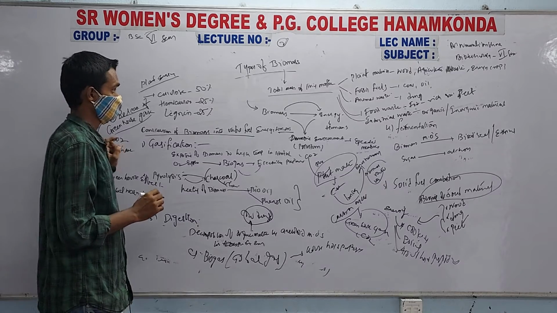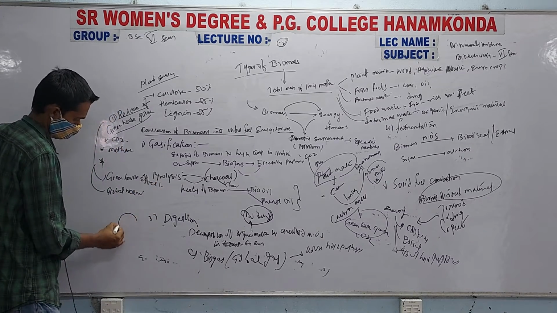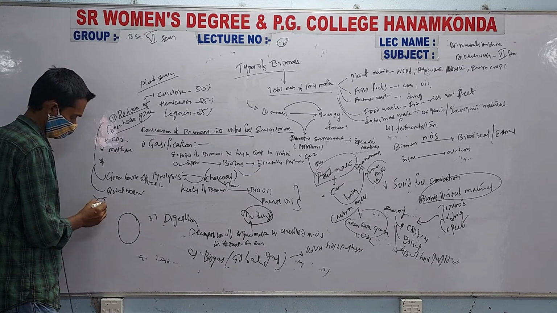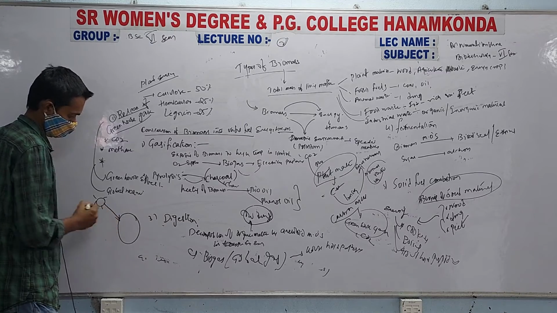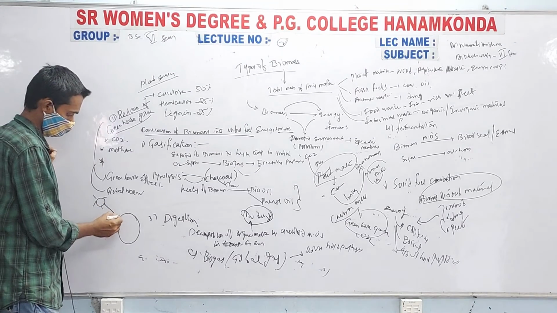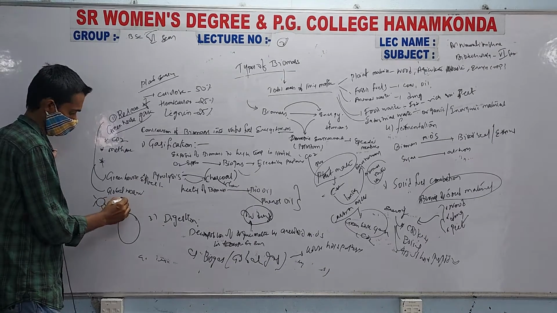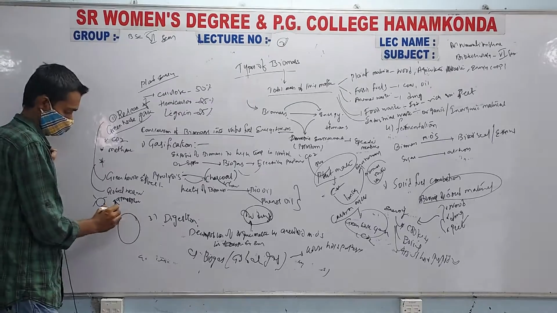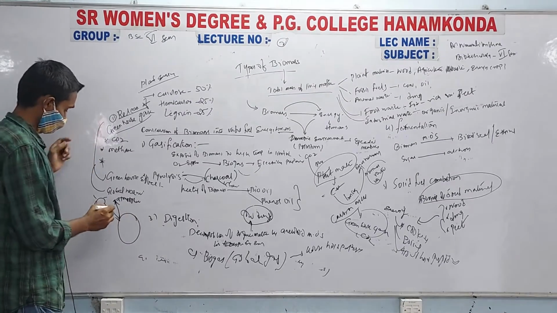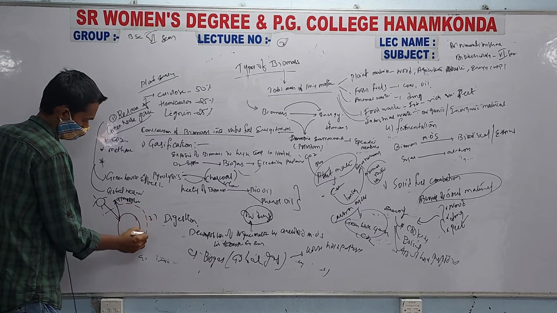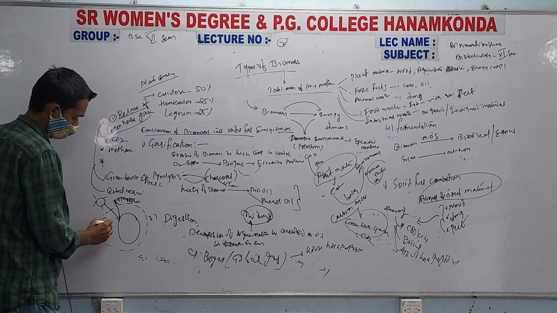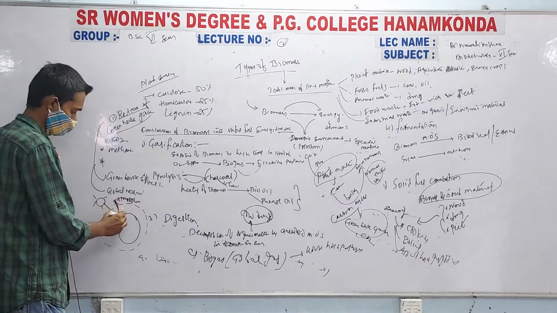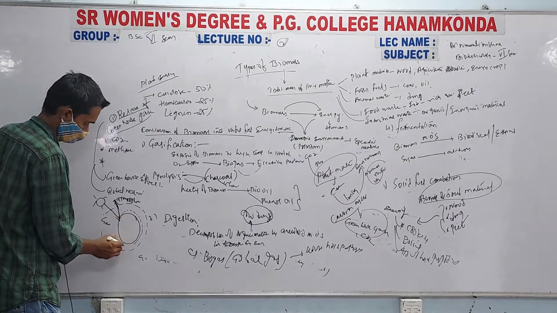So if you see greenhouse effect, this is Earth's surface, this is sun. So the energy which is coming from the sun will hit the surface of the earth and gets returned to the atmosphere. So this is the general process. Whenever there is increase in CO2 or greenhouse gases, the radiant energy that is reflecting to atmosphere will remain in the surface of the earth.